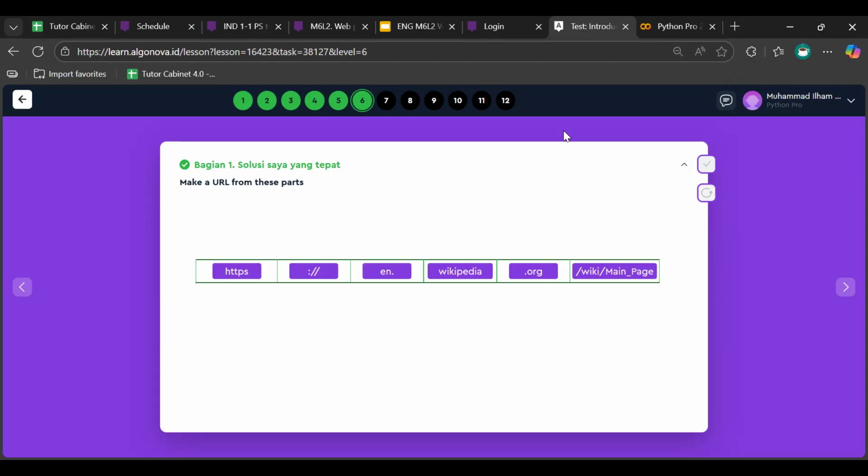That means ORG is for organization, so it's not profit based. It's not profit based because we have ORG, that means organization. Okay, good.